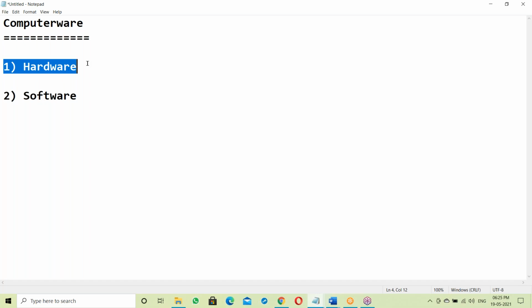We can touch all the hardware parts like keyboard, mouse, monitor, motherboard. All are hardware components. You can touch them, but that is not our part. We are not hardware engineers. We are software engineers.